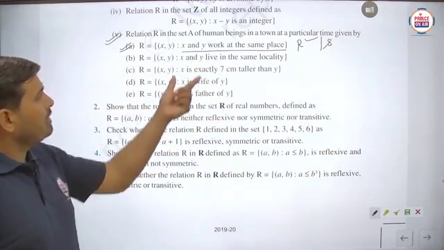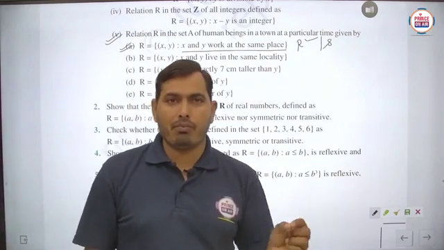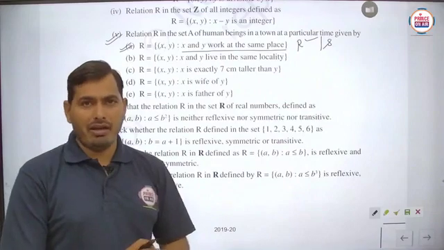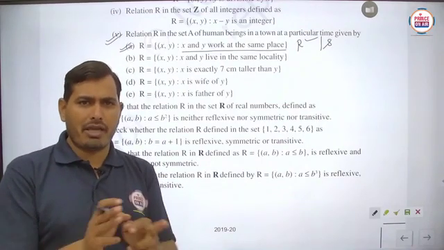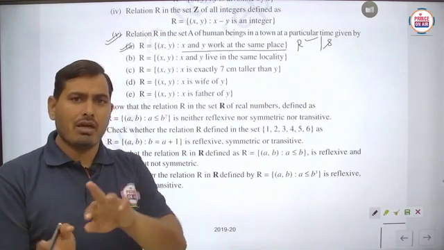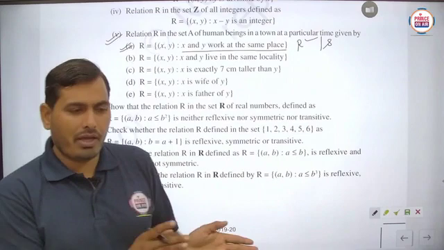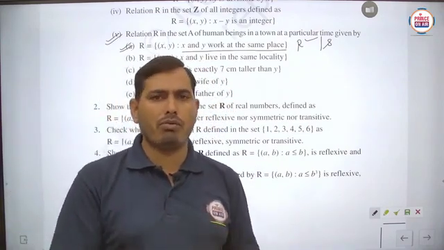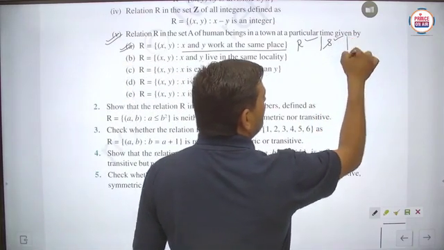Suppose we take two persons, A and B, and we are saying that A and B both work at the same place. Then for the opposite, (B, A) belongs to R, meaning B and A work at the same place. You can understand, students, if A and B both work at the same place, then (B, A) also works at the same place. So definitely it is symmetric.